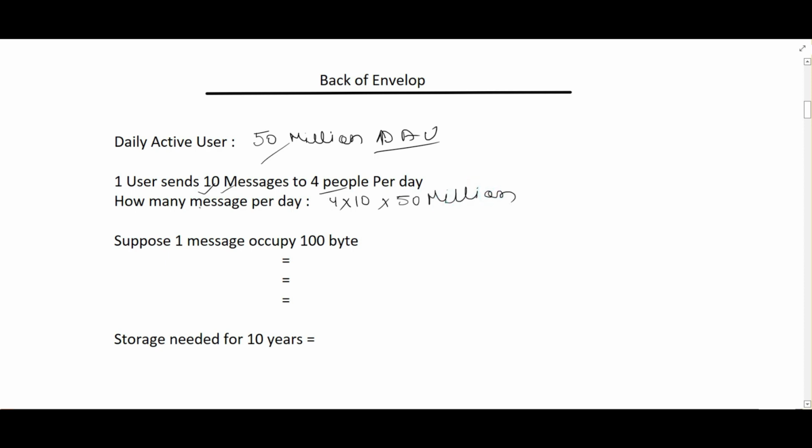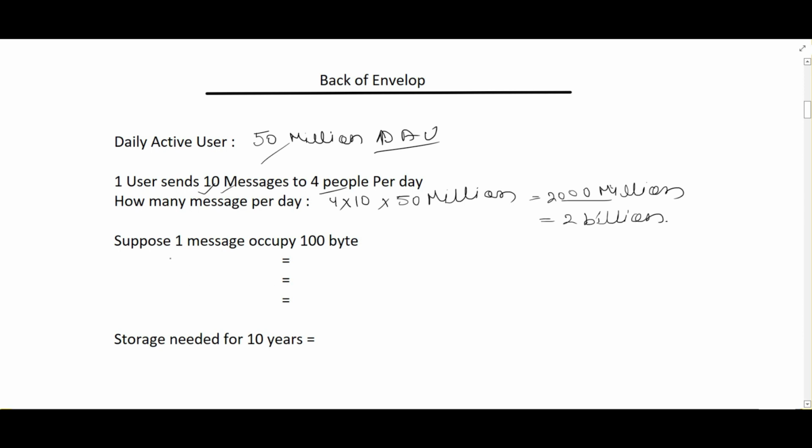which is per message. How many messages per day? So this is the number of messages per day. And if you compute this, it will come around 2000 million. And from million to billion, it will be 30. So it will be kind of 2 billion, right? So 2 billion messages per day we have to compute.